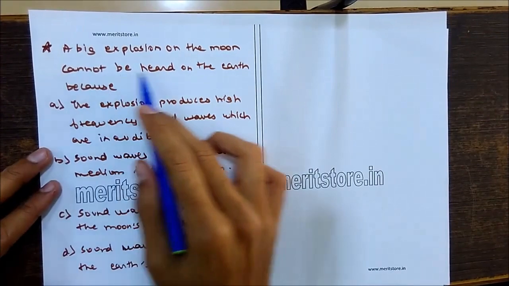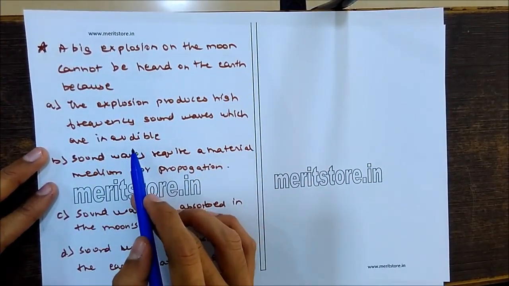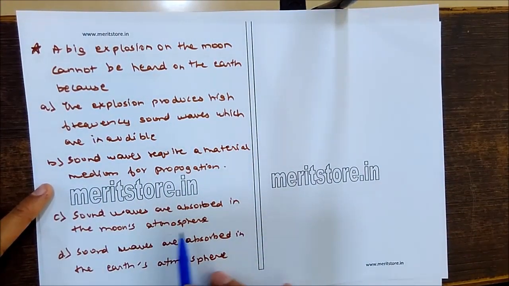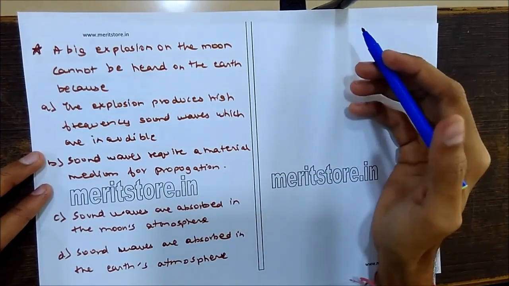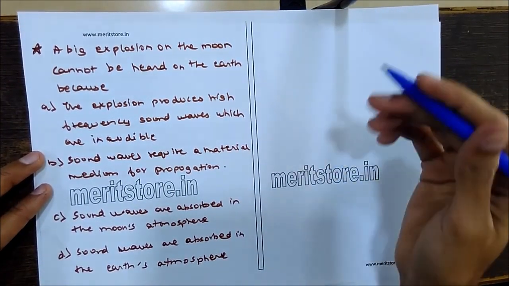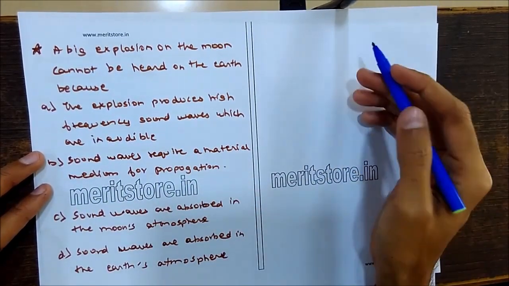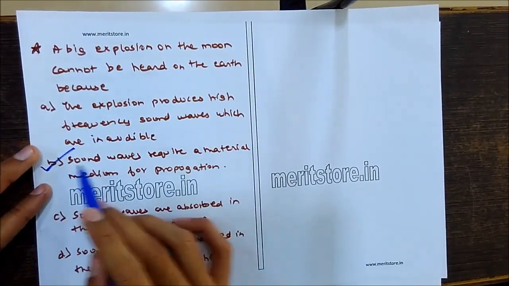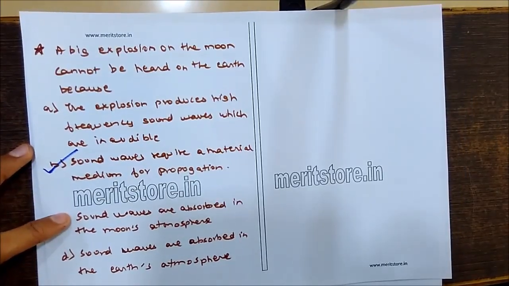A big explosion on the moon cannot be heard on the earth because the explosion produces high frequency sound waves which are inaudible; the sound wave requires a material medium for propagation; sound waves are absorbed in the moon's atmosphere; or the sound waves are absorbed in the earth's atmosphere. Basically, to produce and to hear sound waves, we require a medium. So sound waves require a material medium for propagation. On the moon, there is no such medium for the transfer of the sound waves. So the sound can't be heard because there is no material medium. Hence, the sound wave requires a material medium for propagation.